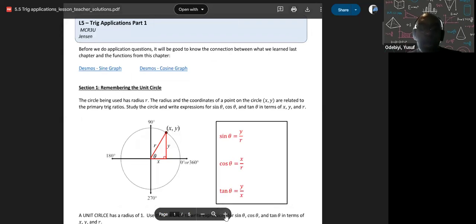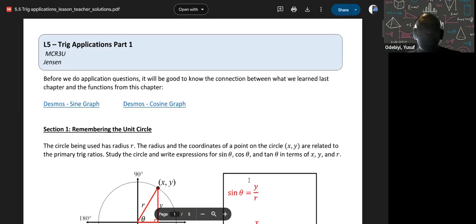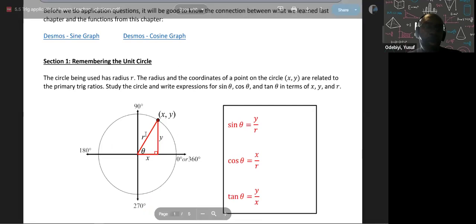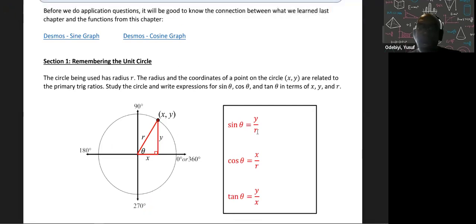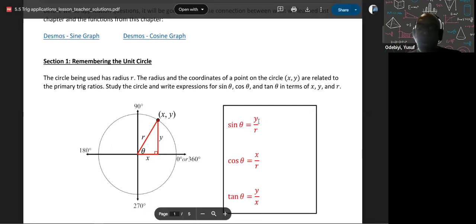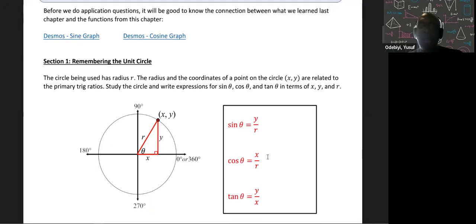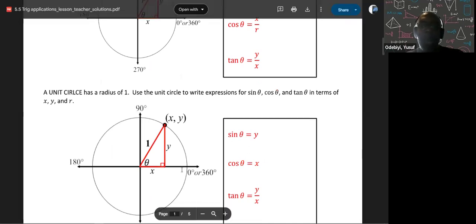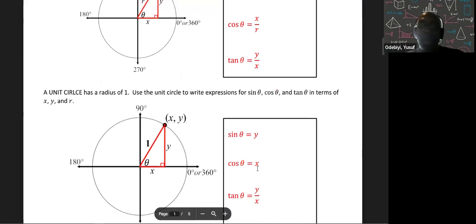So let's look at this. This is just a repeat. We remember this unit circle. Unit circle, r is equal to 1. That means sine theta equals y, cos theta equals x. Since we're talking about the unit circle, that's what we get. So then tan theta is going to equal y over x, right?